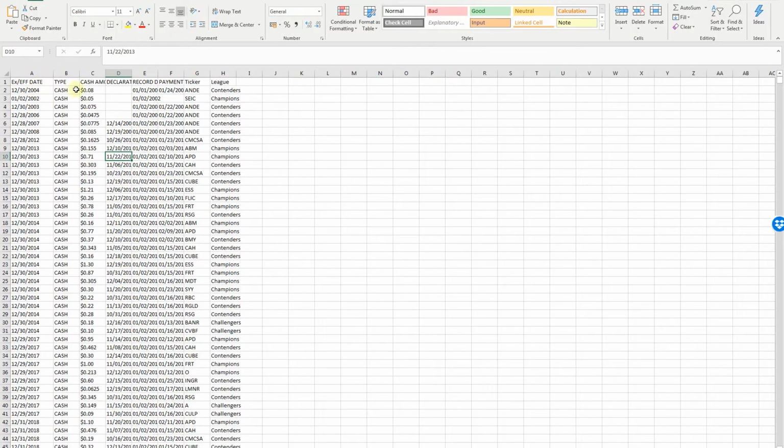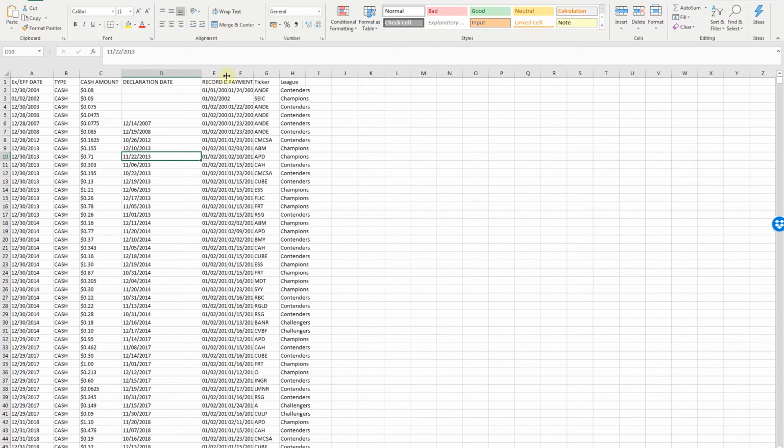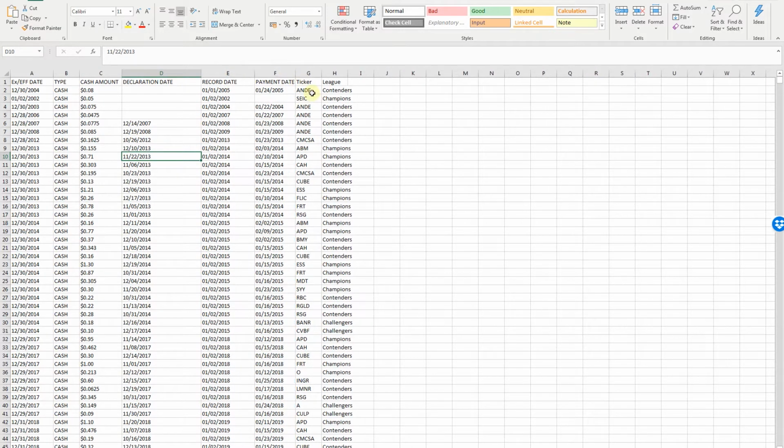So if we take a look at the file I have created, we can see that it contains the same columns: execution date, type, cash amount, declaration date, record date, payment date, ticker, and league. Those last two are additional columns, as of course I needed to distinguish the companies from each other.